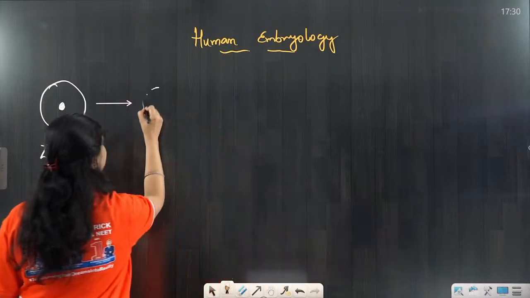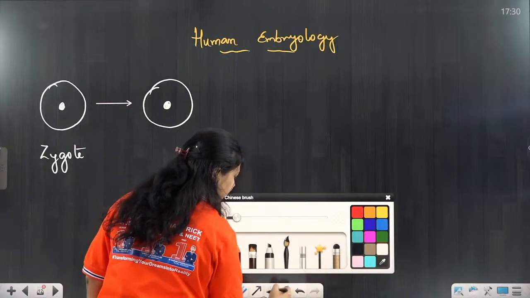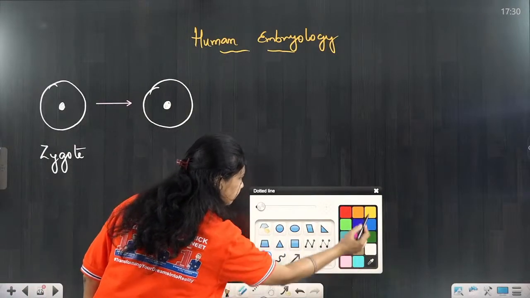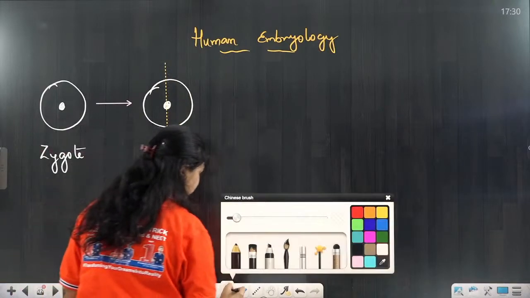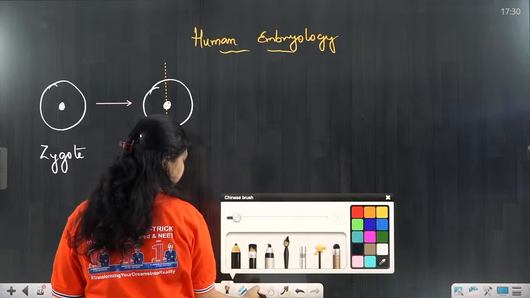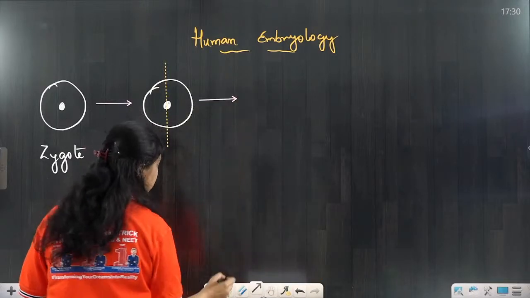After the first cleavage division, what is formed? The structure that will be formed is two blastomeres.